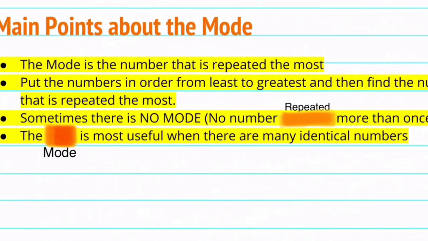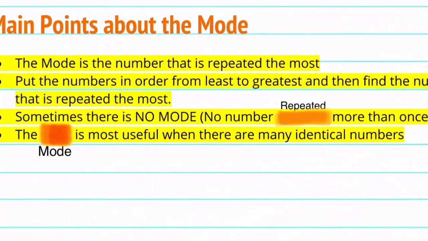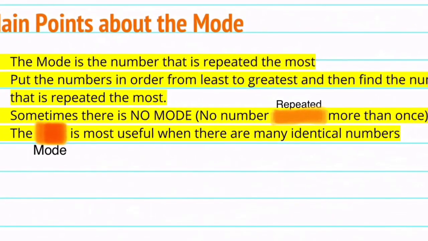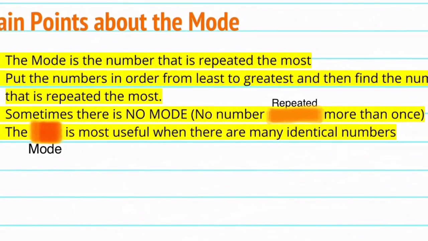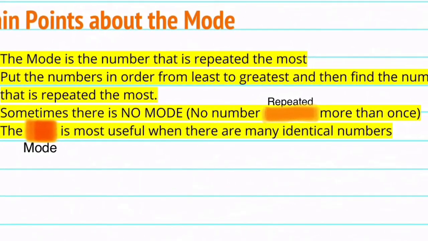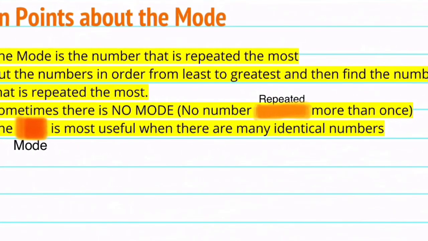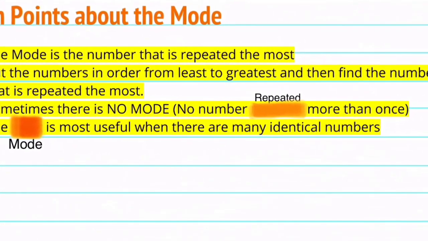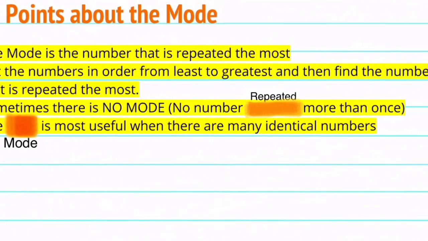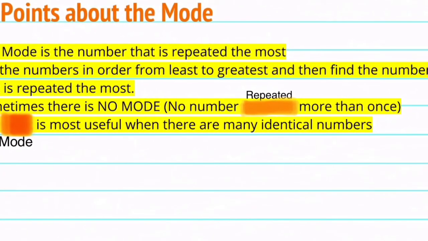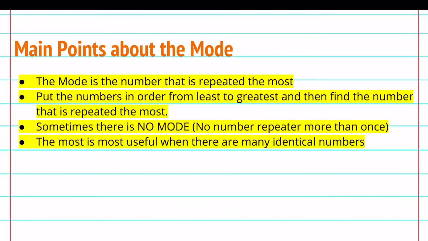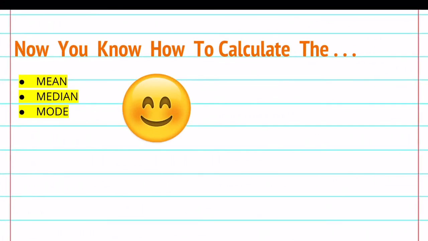Main points about the mode. The mode is the number that is repeated the most. To find the mode, you need to put the numbers in order from least to greatest and then find the number that is repeated the most. Sometimes there is no mode, which means there was no number that was repeated more than once. The mode is most useful when there are many identical numbers. Now you know how to calculate the mean, median, and mode.